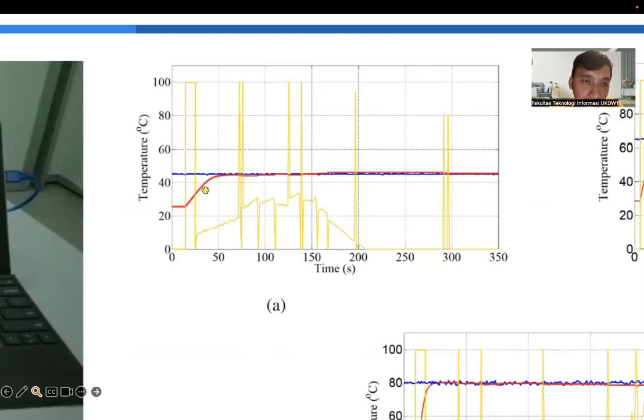So the output moves smoothly to the set point and makes the error small slowly, reaching minimal error here with no overshoot.